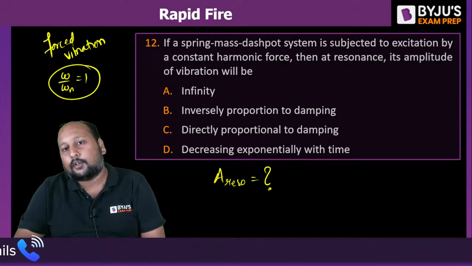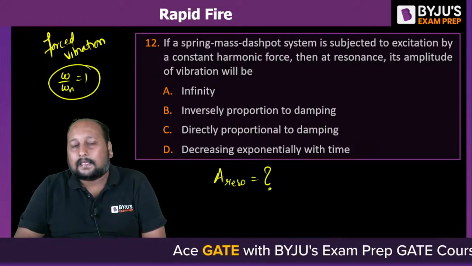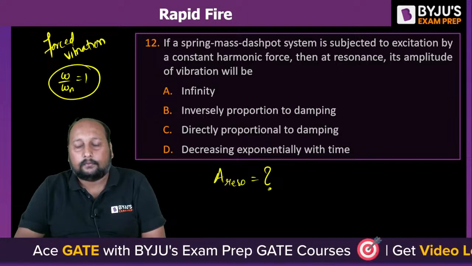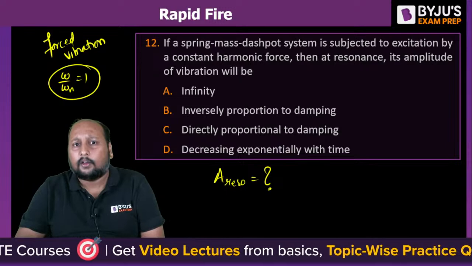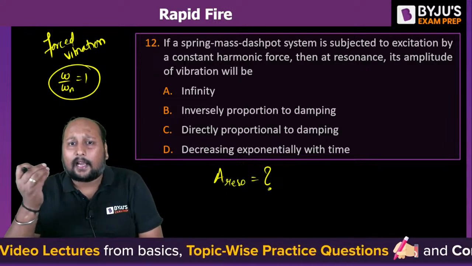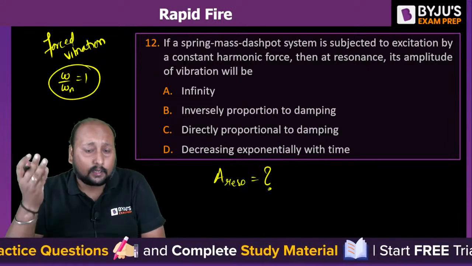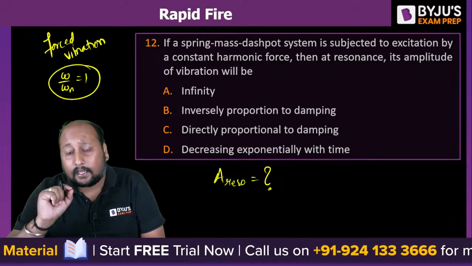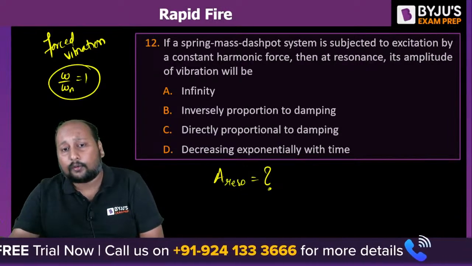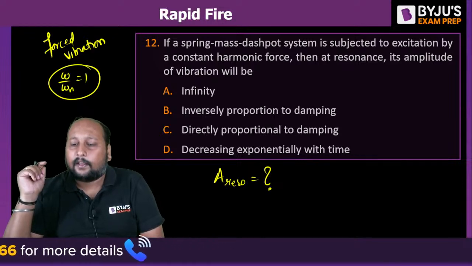Amplitude of vibration at resonance. What is happening? A, B, C or D? इतना simple question है. Forced vibration. Apply the amplitude formulation and try to apply the resonance condition and tell me what is the correct answer. Is it infinity, or is it inversely proportional to damping, is it directly proportional to damping, or decreasing exponentially with the time?